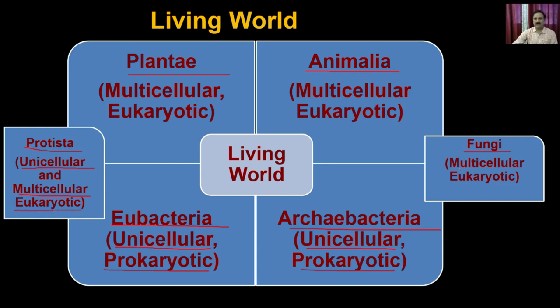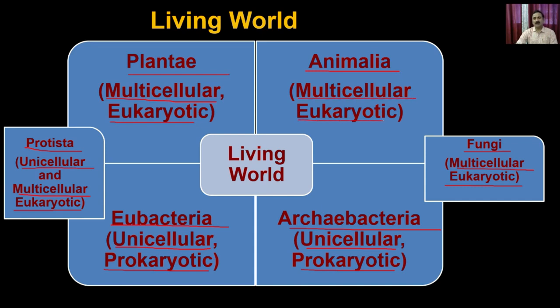The fungi are multicellular organisms, and their cell type is eukaryotic. Then you have the plantae, which are multicellular and eukaryotic. And lastly, we will talk about the animalia. Animalia is multicellular and eukaryotic.